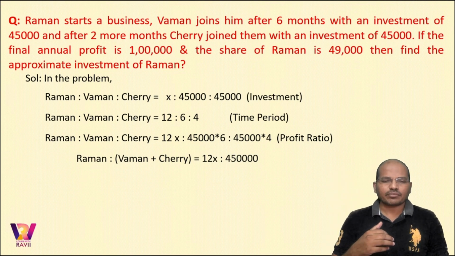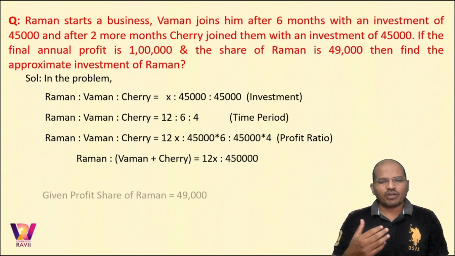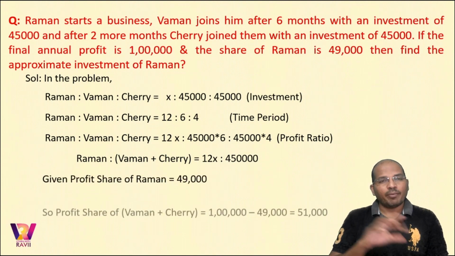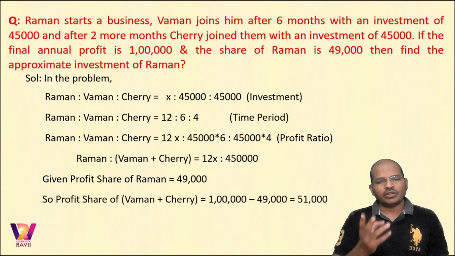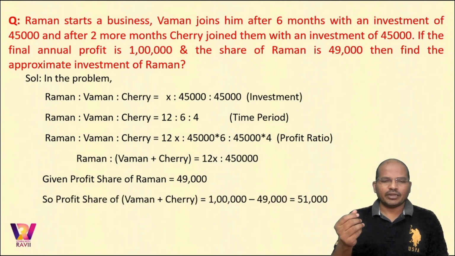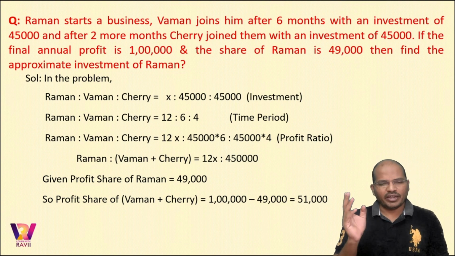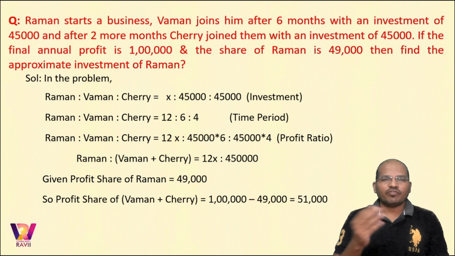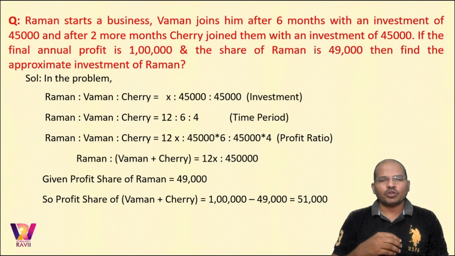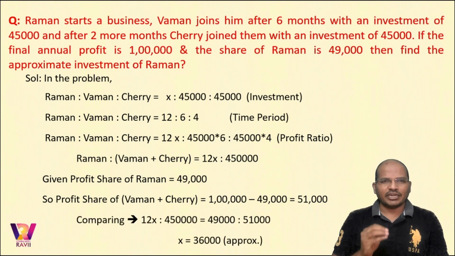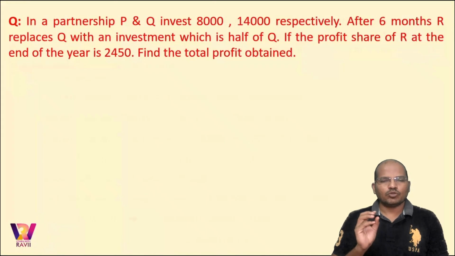So given the profit share of Raman is 49,000, common sense says the profit share of Vaman and Cherry would be 1 lakh minus 49,000, that would be 51,000. Now comparing it, we got the profit ratio as 12x is to 4.5 lakh, and the profit share of Raman is 49,000 and the profit share of Vaman and Cherry is 51,000. So comparing them both, you get the value of X. The value of X is approximately 36,000 rupees. Moving ahead.